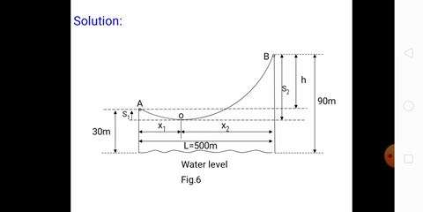So we have to find the minimum clearance of the conductor and the clearance of the conductor midway between the two supports. That is, we have to find the values of x1, x2 and s1, s2. So s1 means w into x1 square by 8t.